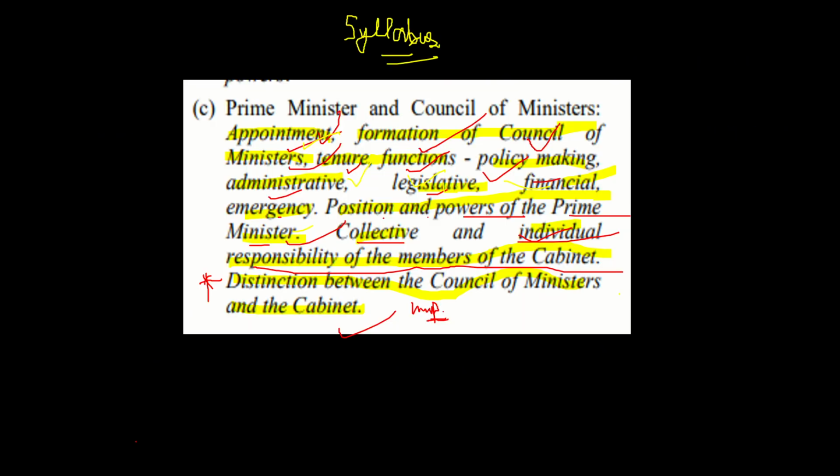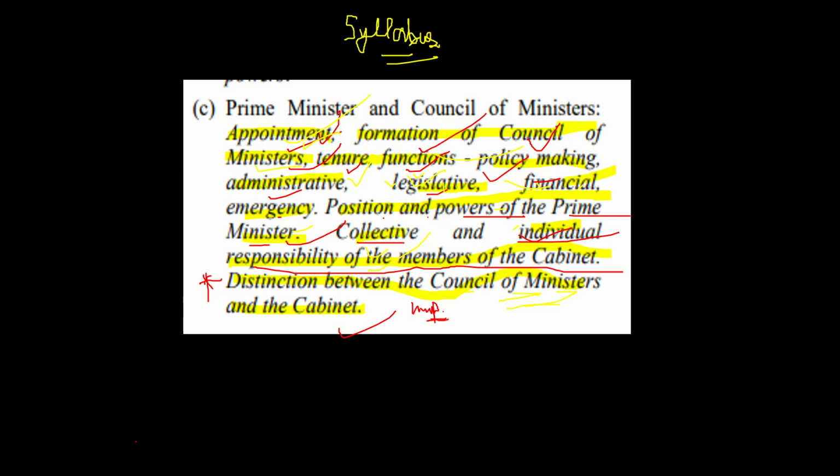All things are done. Let's go once again. This is the syllabus. You can match: appointment I have told, formation done, ministers done, tenure done, function done, policy making, administrative, legislative power, all are done. And the position and powers of the Prime Minister I discussed. Collective and individual responsibilities I have discussed. Responsibility of members of the cabinet I have discussed, and distinction between council of ministers and cabinet. Please keep in mind, dear, this is very important.